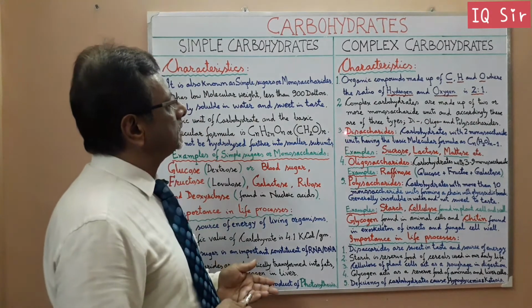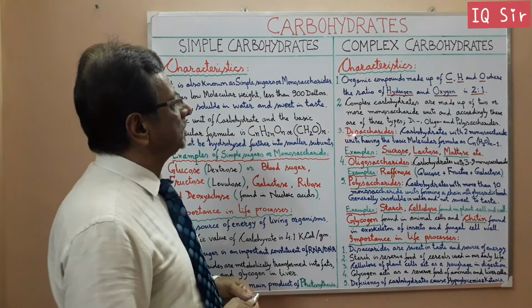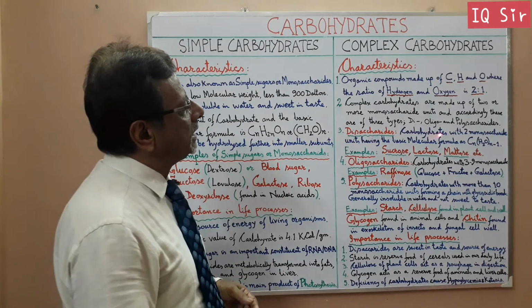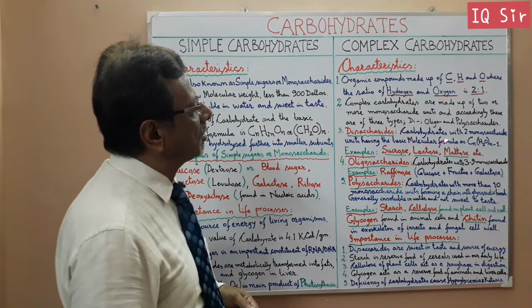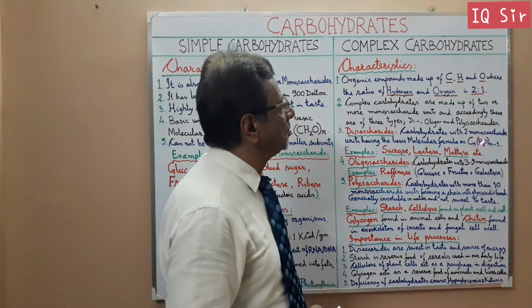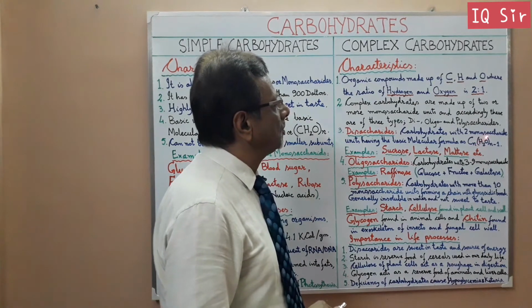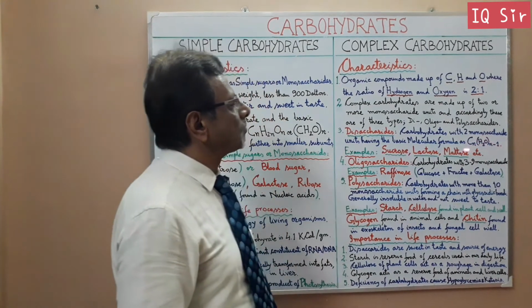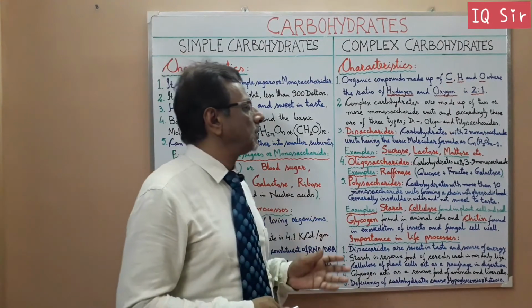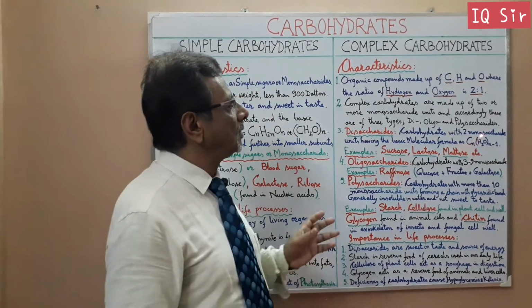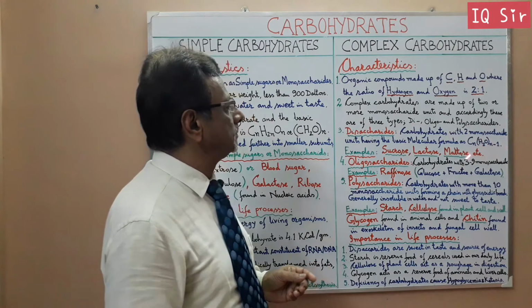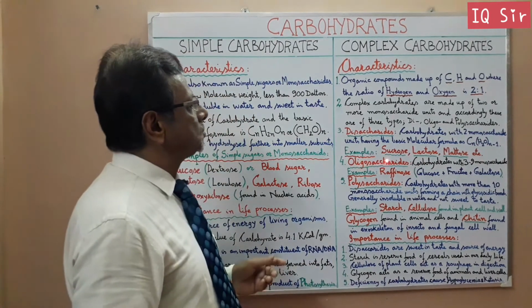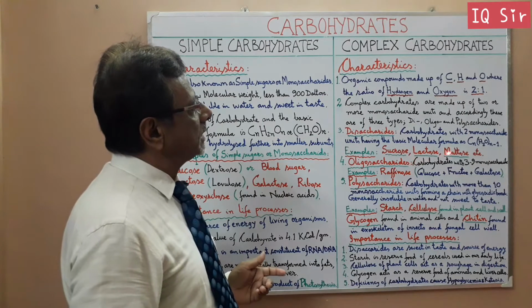And then we come to the disaccharide. It is a carbohydrate with 2 monosaccharide units having basic molecular formula of Cn(H2O)n-1. That is, when the 2 monosaccharides are combined, a water molecule is released. That's why it is n-1. Examples are sucrose, lactose and maltose.